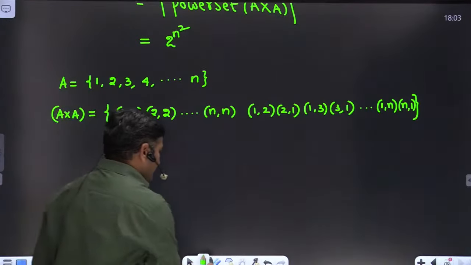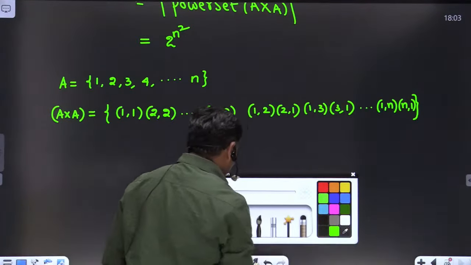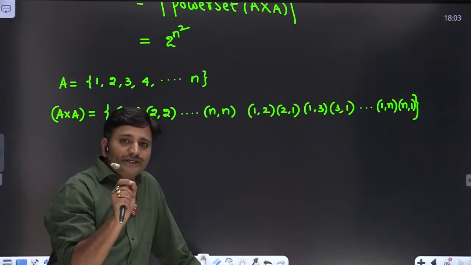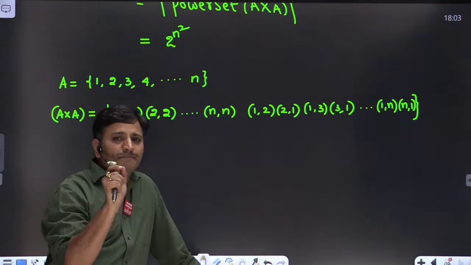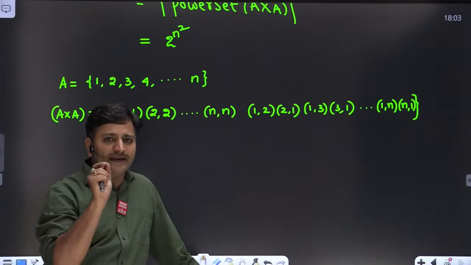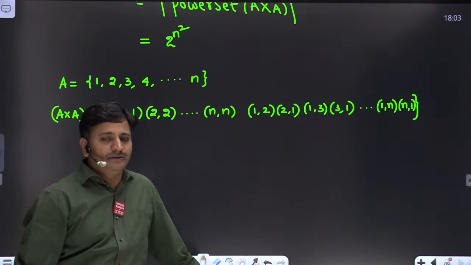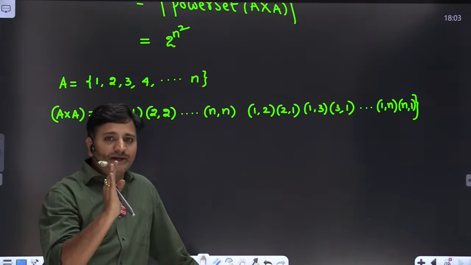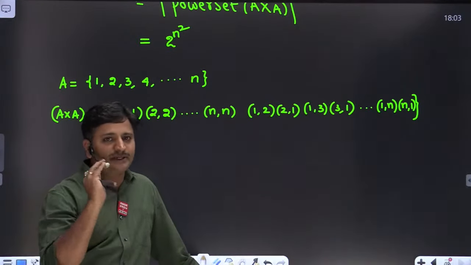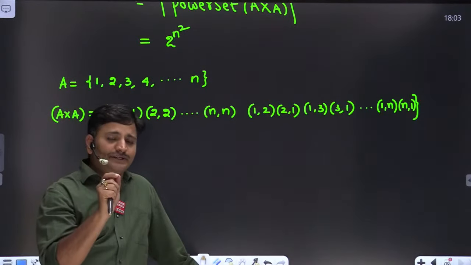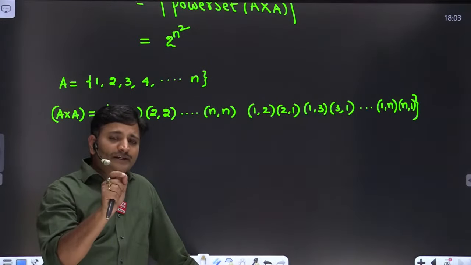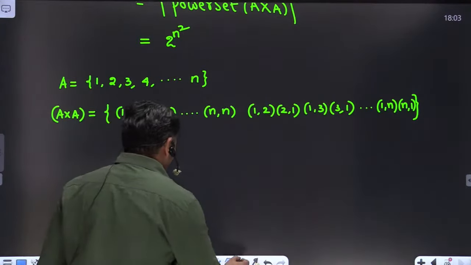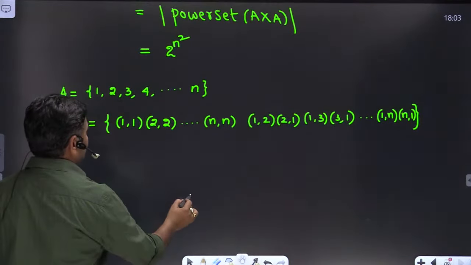Then how are we going to discuss reflexive relations? A reflexive relation says that all diagonal elements are compulsorily present, friends. So every element has two possibilities here, either it may be present or absent. But when it comes to a reflexive relation, every diagonal element is compulsorily present, friends. If you want to show it in the form of a matrix representation,